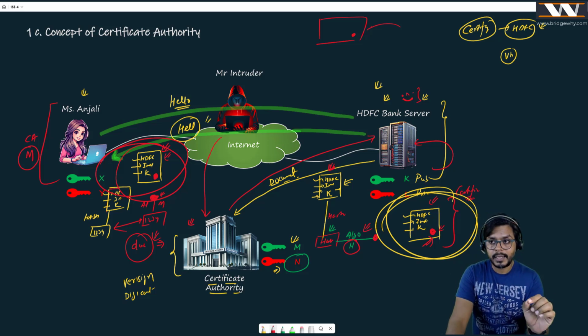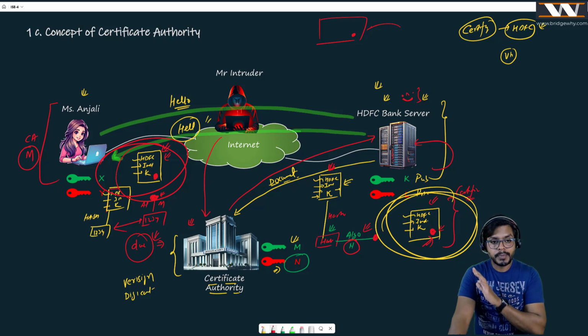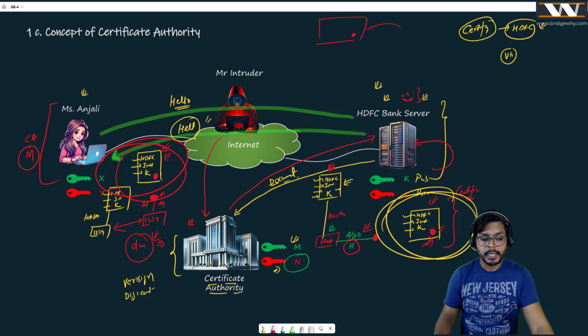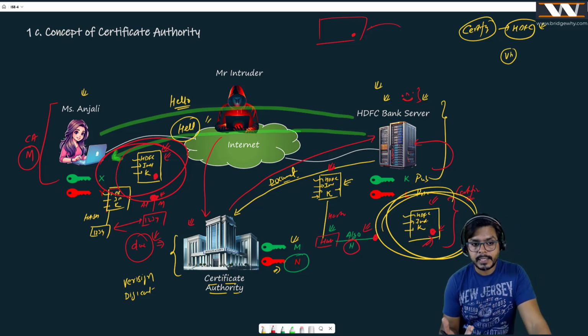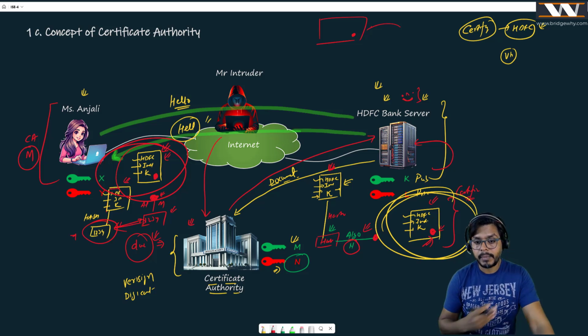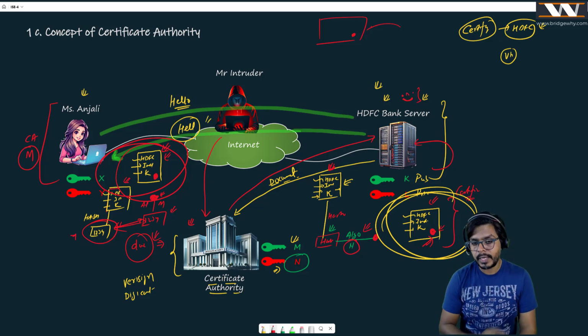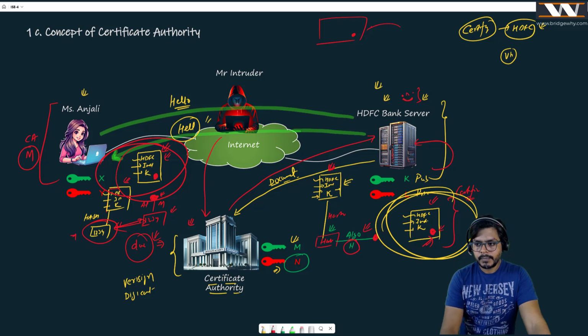This is exactly what I was checking in the previous board also. I am going to be absolutely sure that this certificate is signed by the certificate authority because I am able to decrypt its digital signature. And when I get a value exactly the same as the hash value, or the fingerprint, of the data, if these two values match, I am absolutely sure that this certificate is signed by the certificate authority, and not signed by the village headman or by my university. As simple as that.